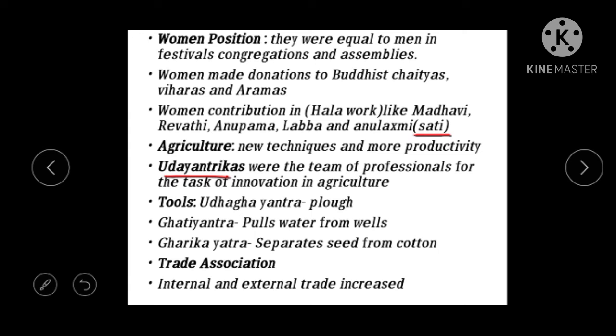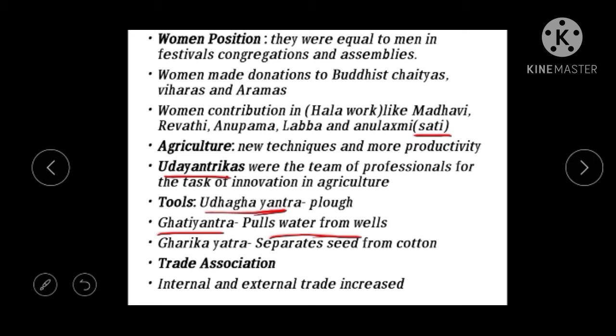Okay, now let us see some of the tools that were used at the time by farmers. Like we see tools, Udagayantra. Udagayantra means plow, the nagali. So this is one of the tools. And Gatiyantra. Gatiyantra is a tool that pulls water from wells, to give water to the field. So this tool used to help to draw the water from the well.